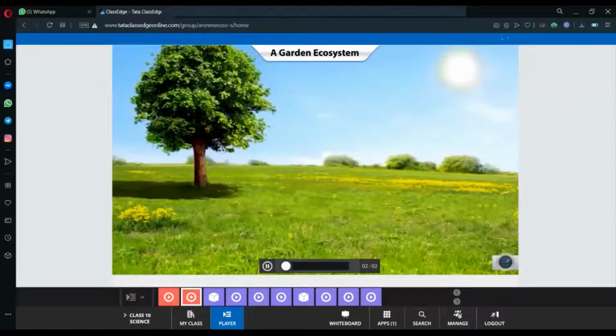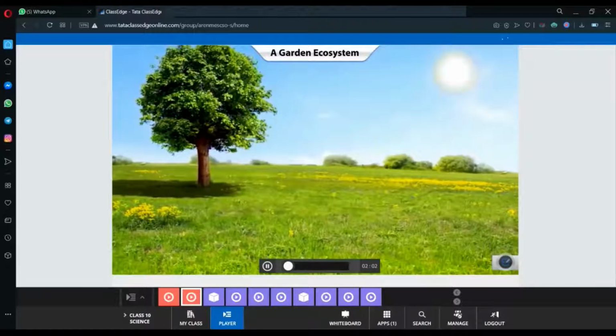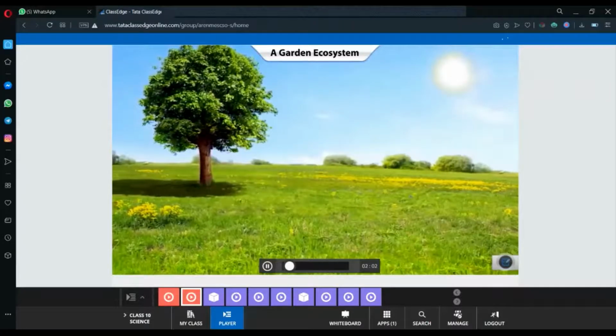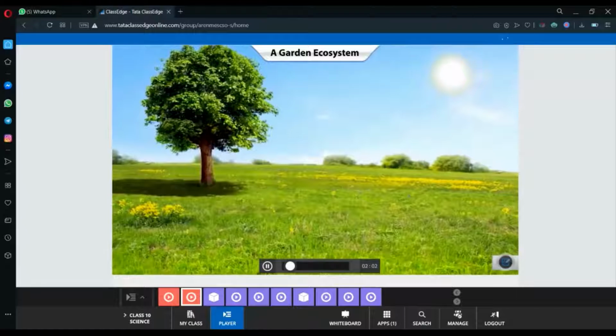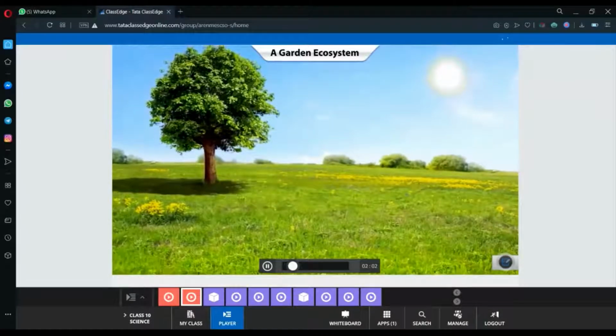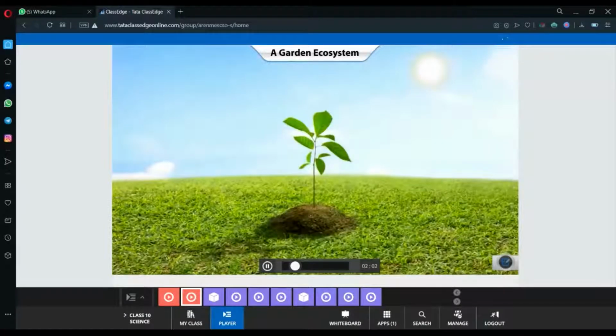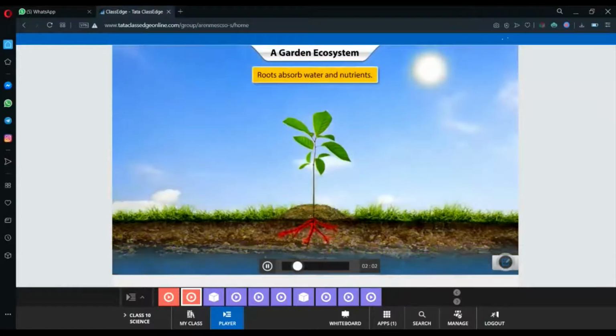All the components of an ecosystem interact with each other either directly or indirectly. Let us look at some of the interactions that take place in a garden ecosystem. Plants interact with other components of the ecosystem in many ways. The roots of the plant take up water and nutrients from the soil and pass it to the rest of the plant.